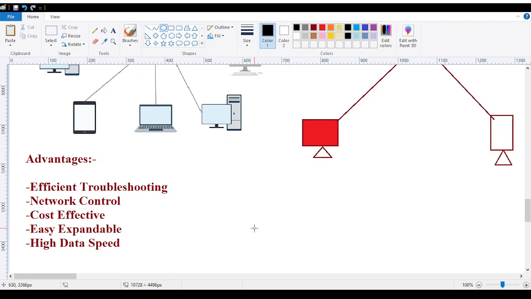Easily expandable. You can add devices as easily as taking a biscuit from a packet or keeping your lunchbox inside your bag. It is as easy as plugging your laptop into the charger. That is how easy it is to connect devices with this topology. That is why it is easily expandable. You can expand it very easily.